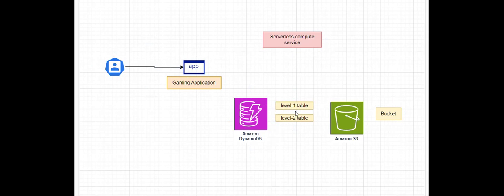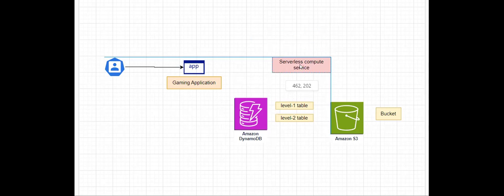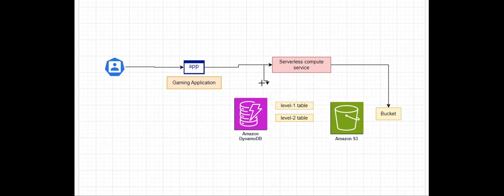Now what I'm expecting is I need a compute service, that too a serverless compute service, in between here, where it can take the request from my application, create or generate some random file, and store that data inside my S3 bucket related to my user, and it also needs to update the table data of my user.